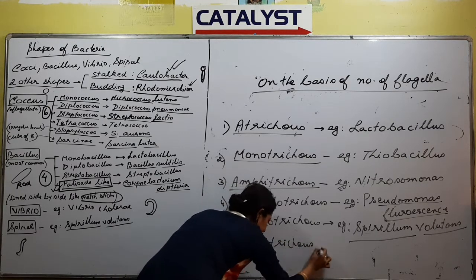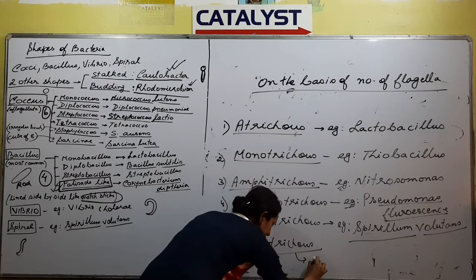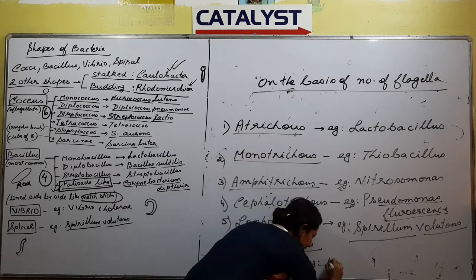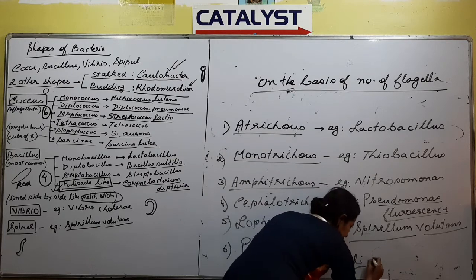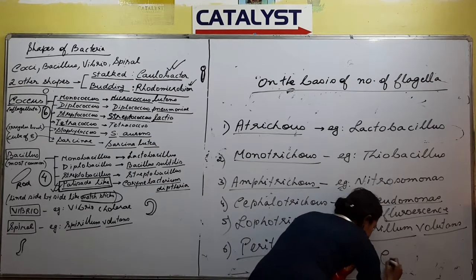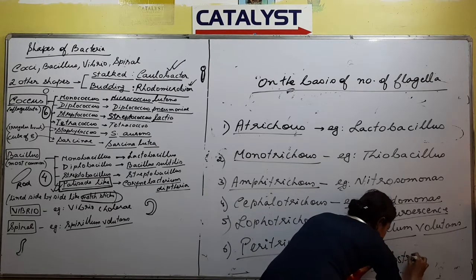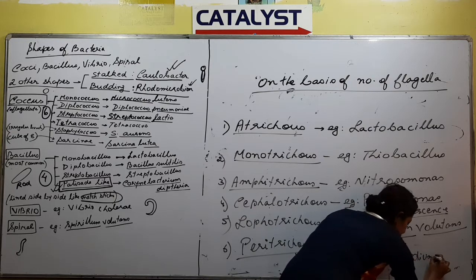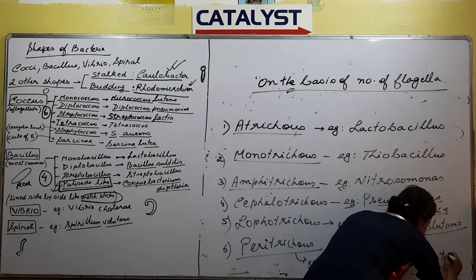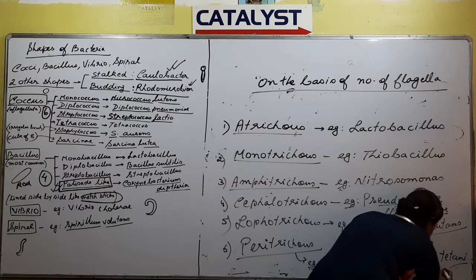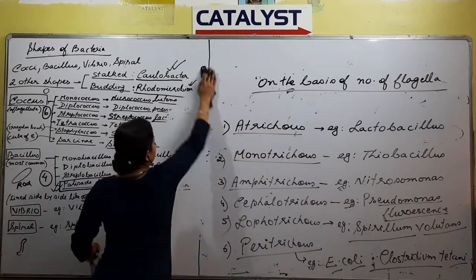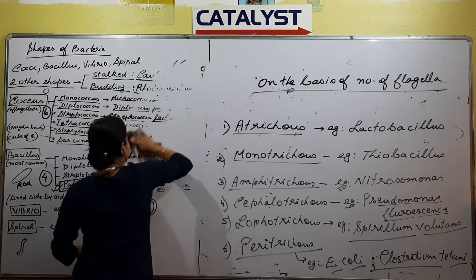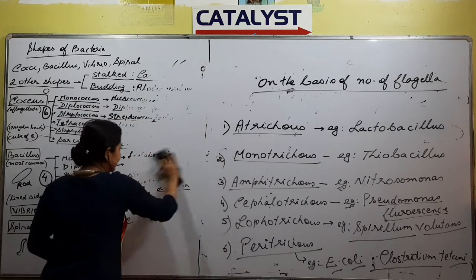And examples of Peritrichus would be E. coli. The second example would be Clostridium, Clostridium tetani. So on the basis of the number of flagella, these are the different types of bacteria.